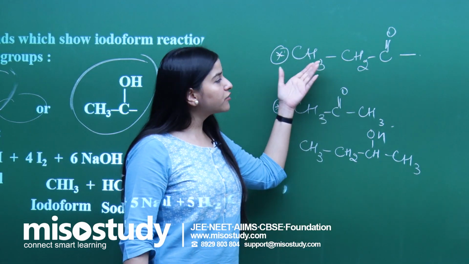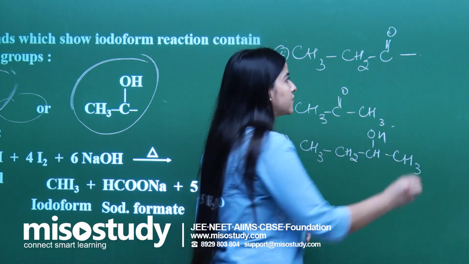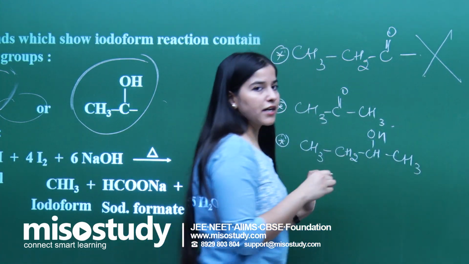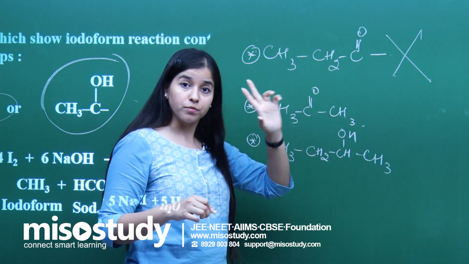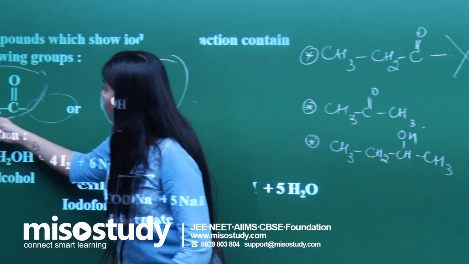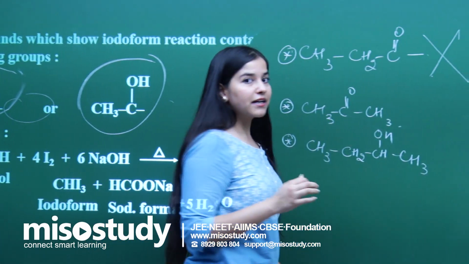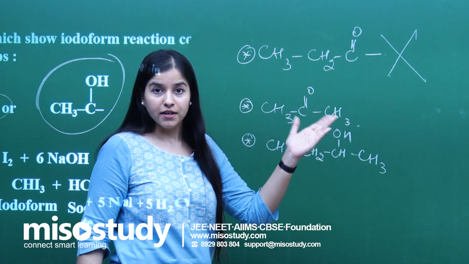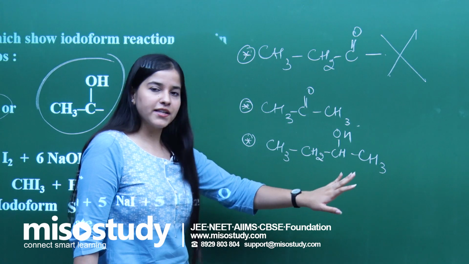So the first one, what do you see? If you think that this is going to give the iodoform, no, it is not. Why? Because CH3 is always followed by a carbonyl group. Remember? CH3 is always followed by a carbonyl group, so it should be there. Obviously this is not going to. It is this simple, right? You should memorize the two groups and you can figure it out very easily.